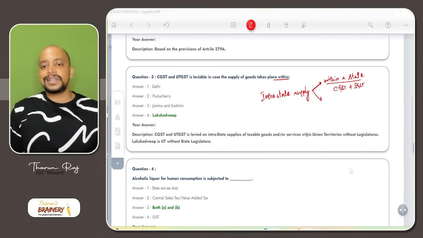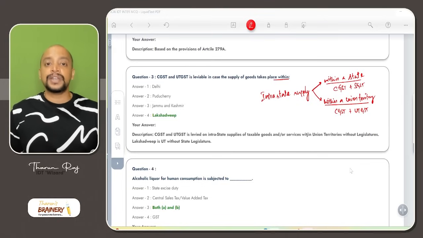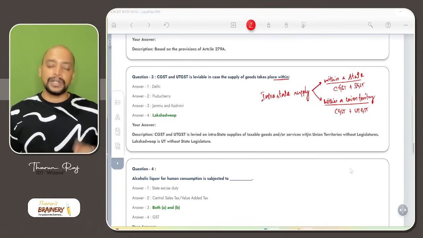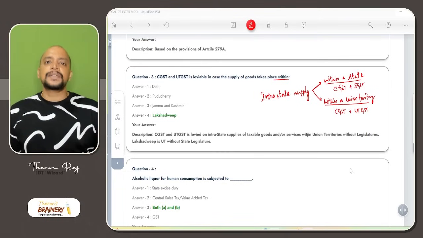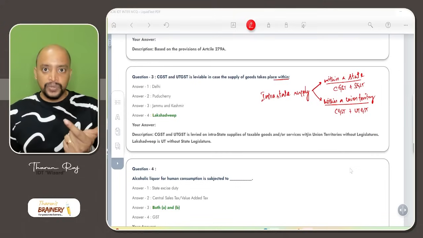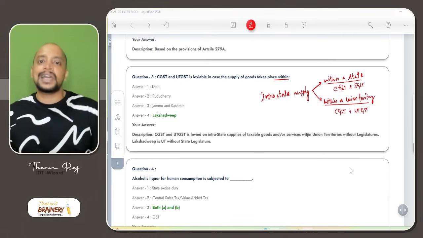Suppose this intrastate supply is within a union territory, then what is the type of GST that will be applicable? CGST plus UTGST. And what are the union territories without state legislature? We have 5: Ladakh, Chandigarh, Lakshadweep, Andaman and Nicobar, and Daman, Diu, Dadra, Nagar Haveli.